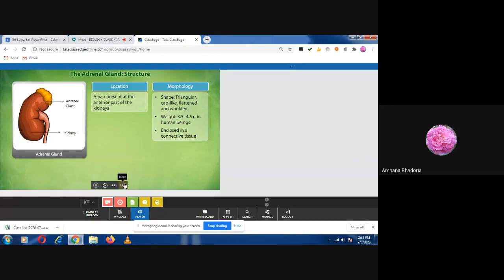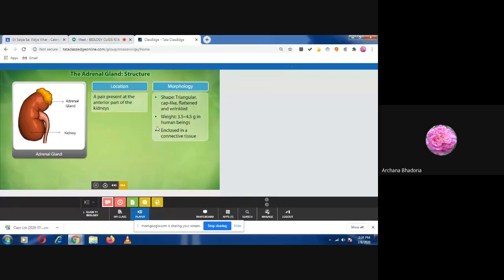Okay. So now write down what is the location of the adrenal gland. It is present at the anterior part of the kidney. So can you see the picture? Yes, ma'am. Okay. Then now what is the shape of it?